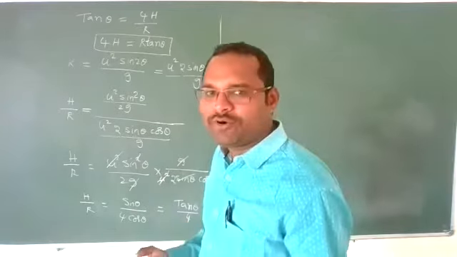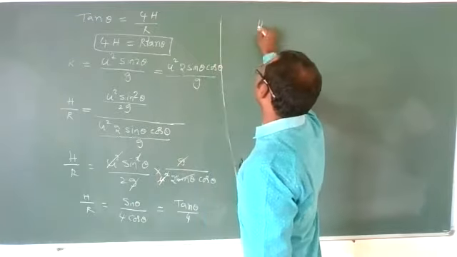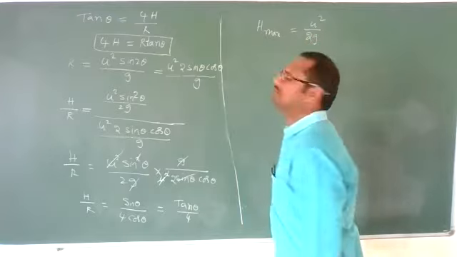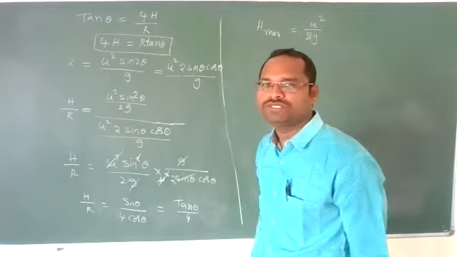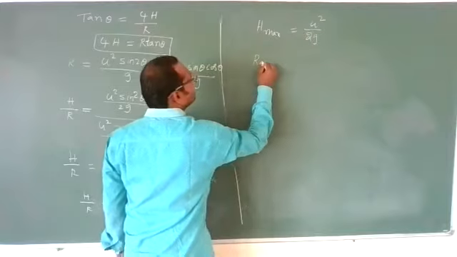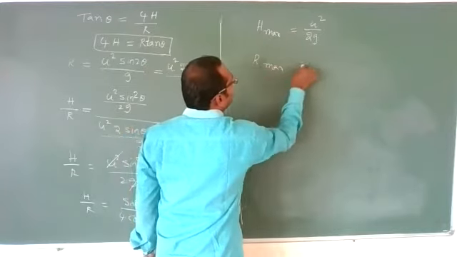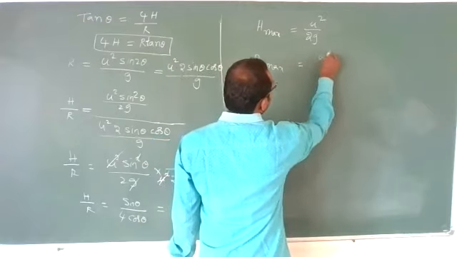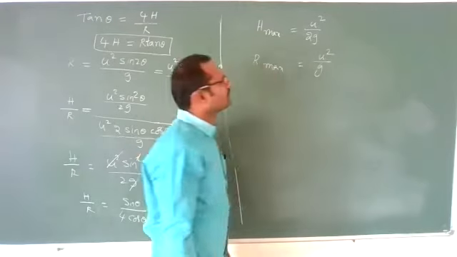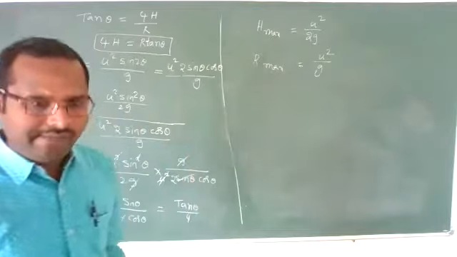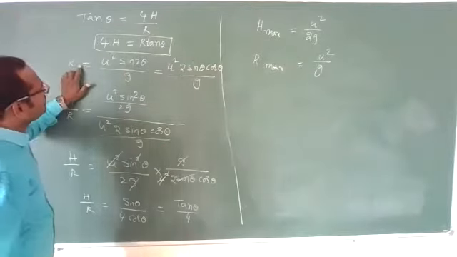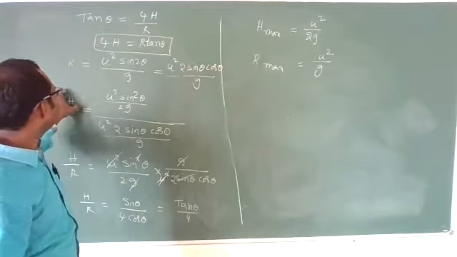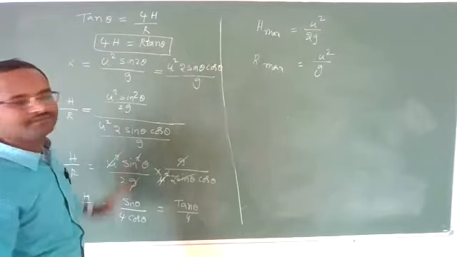What is the maximum height a body can reach? H maximum is u square by 2g. What is the maximum range of a projectile? R maximum is u square by g. Maximum range a body can travel, at 45 degrees, is u square by g. Maximum height a body can reach is u square by 2g.